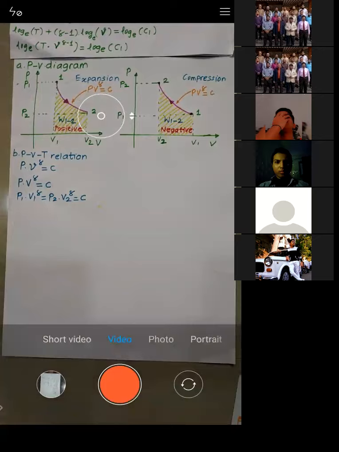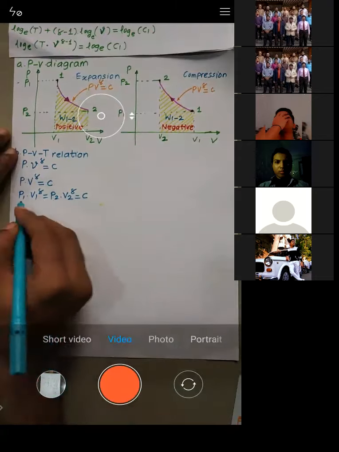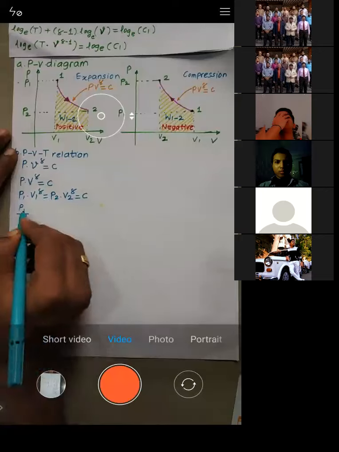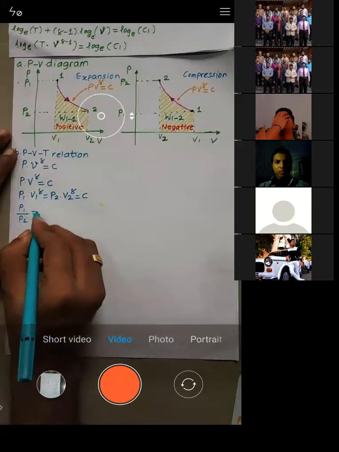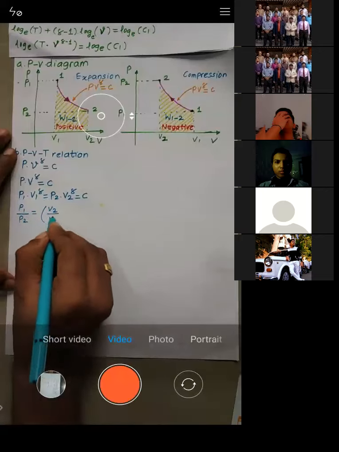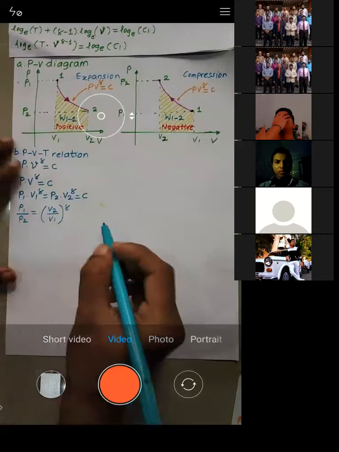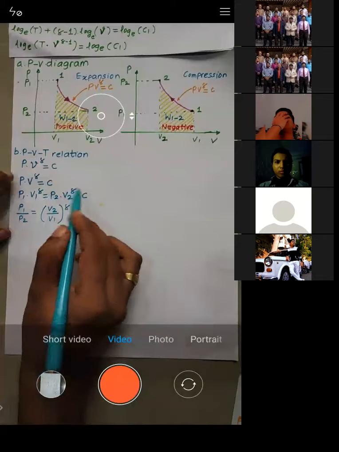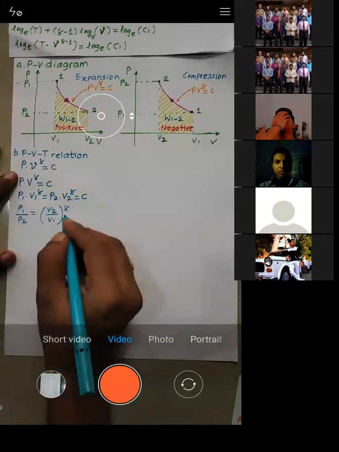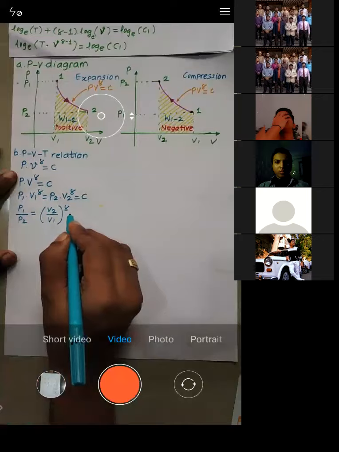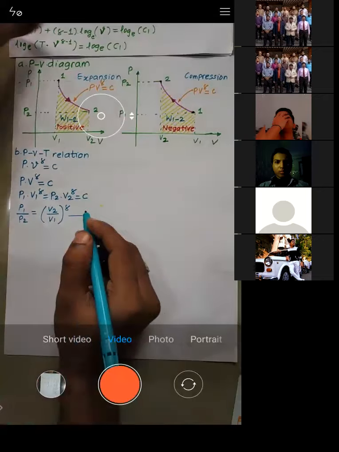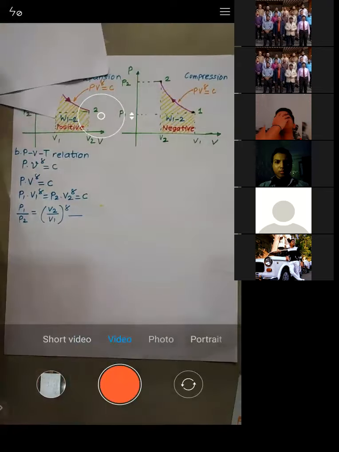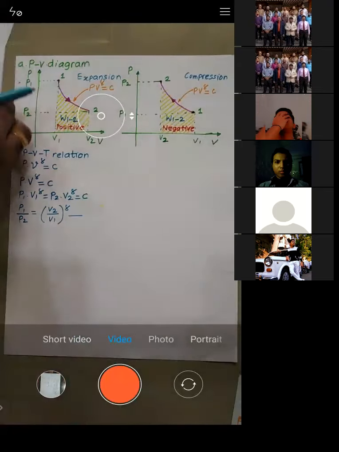Is it okay? So see, what I will do, I will bring this as P1 by P2 is equal to V2 by V1 raised to power gamma. Can I do that? P1 by P2 is equal to V2 by V1 raised to power gamma. Okay, let me call this one equation. Let this be equation number 10.